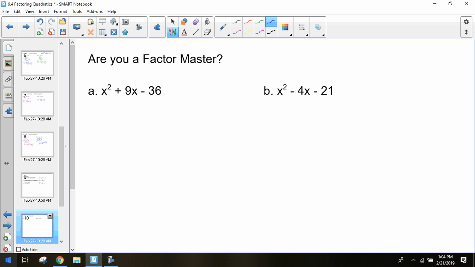We're close, but not quite. 12 and 3. Can we combine 12 and 3 to get 9 somehow? 12 minus 3. That means 12 is positive and 3 is the opposite.